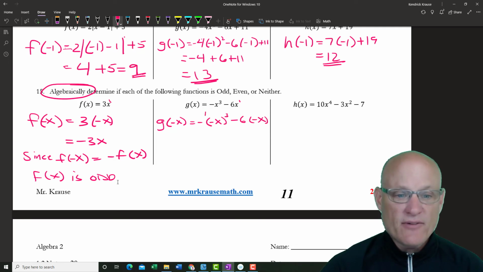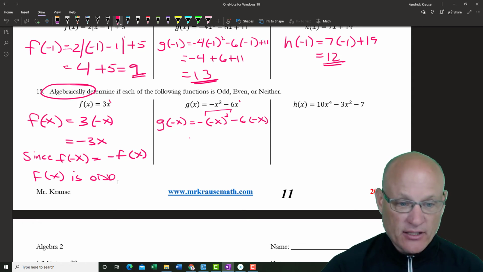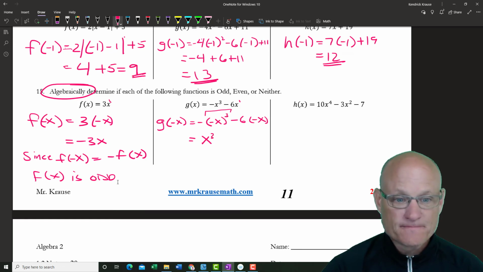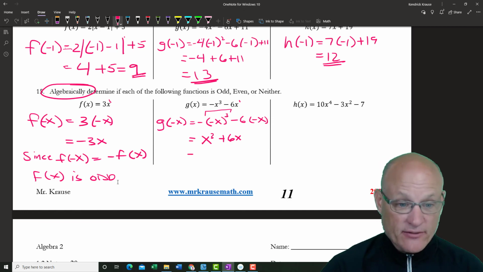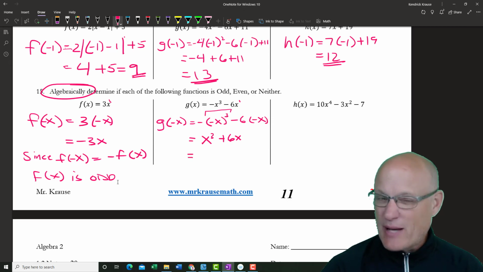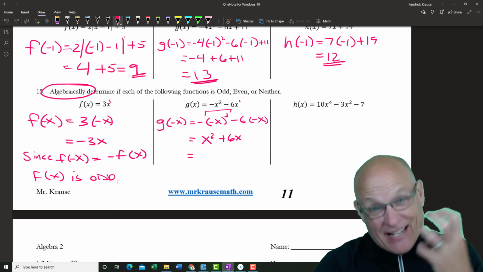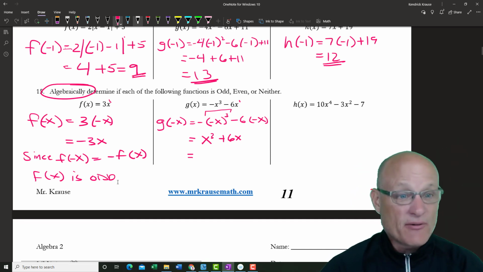Okay, so negative x cubed is negative x cubed. And negative x cubed times the negative is positive x cubed. That's a little weird. And then negative 6 times negative x is positive 6x. So I look at it and I say it's not the original, so it's not even. I'm going to factor out a negative because I recognize they were odd, so it's probably going to be odd. And that last step with an odd is to factor out the negative. So I'm going to factor out that negative.